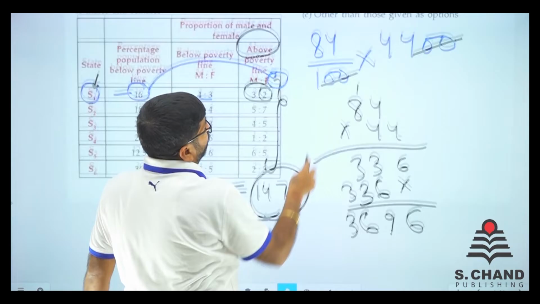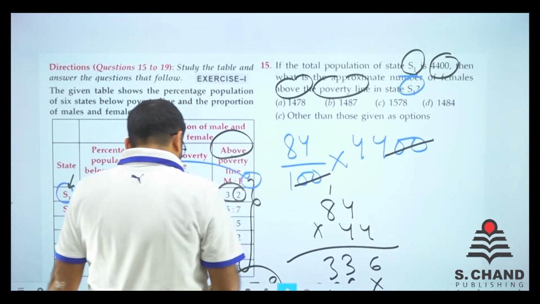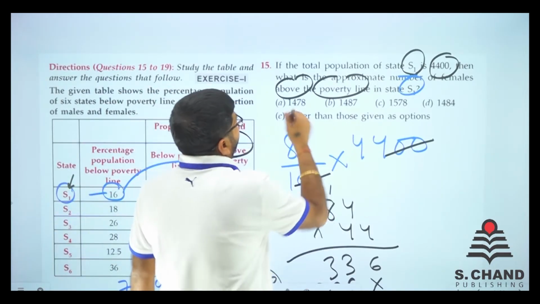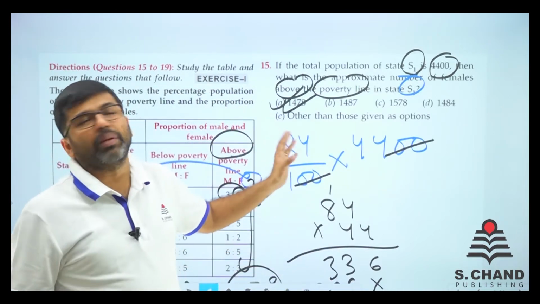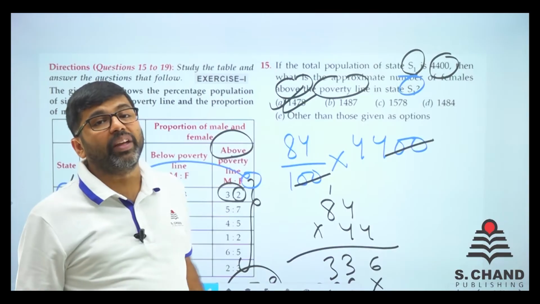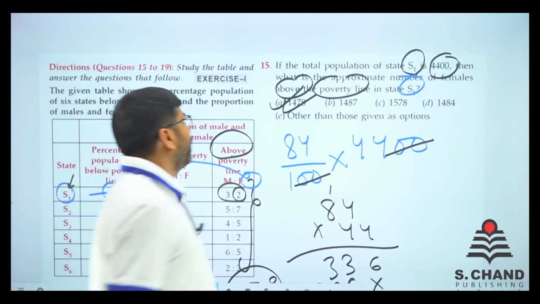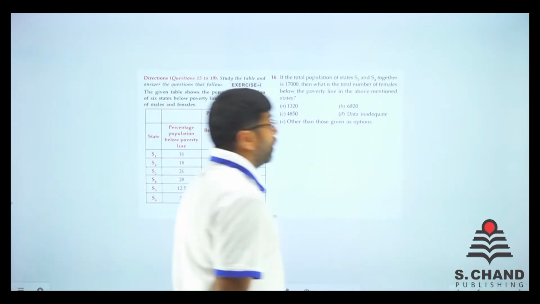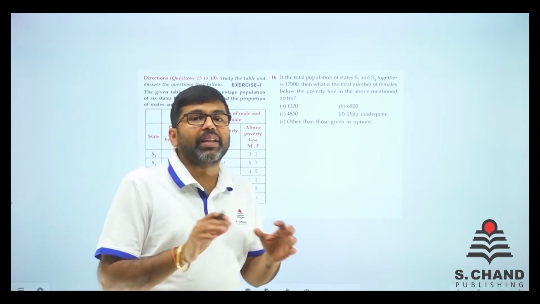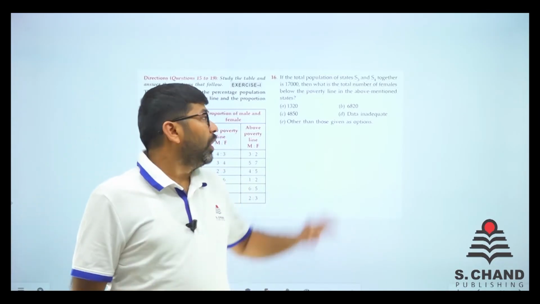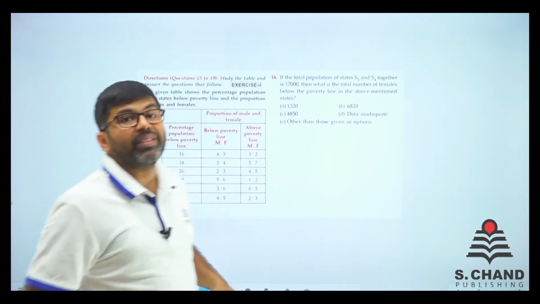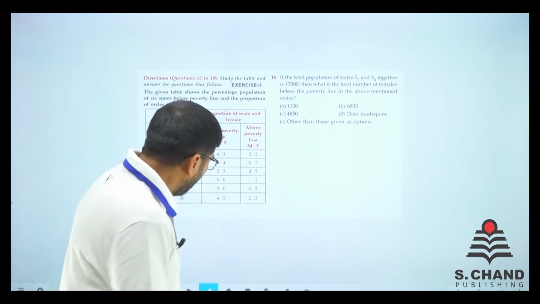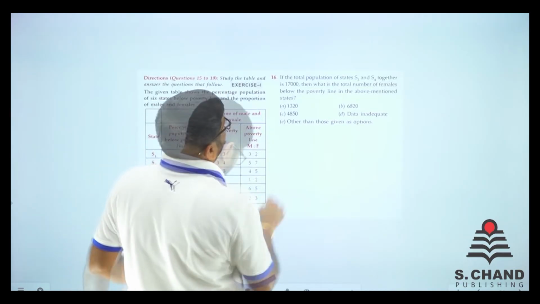Is there an option like 1478? Yes, we have 1478, not 87. It was like 78.5 or something, but the approximate value is 1478. That is the final answer. Here we go with the next question. Now you need to understand each and every point which is made. Understand the question first and then understand the table and what is required, just what is asked, right? Let's do the next question.